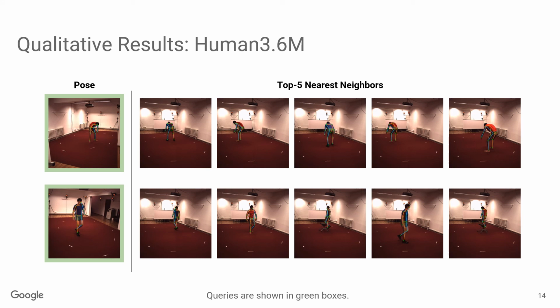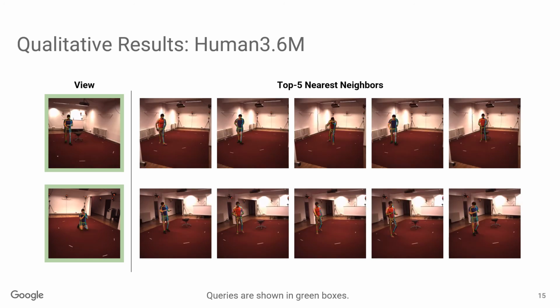At last, we show visual results when using the learned representations of our model for nearest neighbor retrieval. In this figure, we show that our pose representations can successfully find similar poses from different views in the testing set of the Human3.6M dataset. We also show that the learned view representations can retrieve images captured from a viewpoint that is very similar to the query, while the poses are different. Please check our paper for more results.